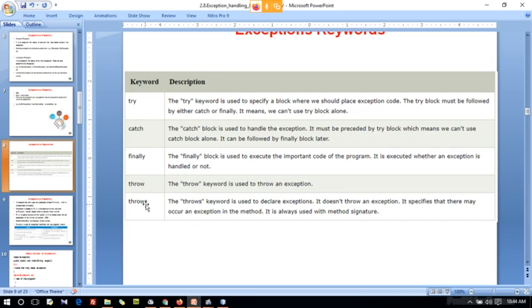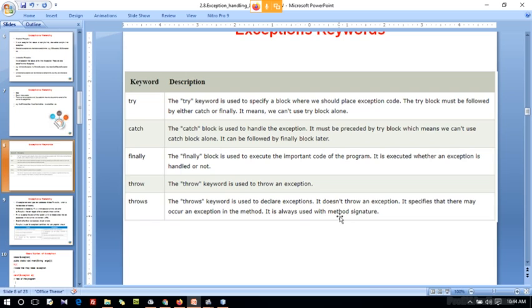At the time of learning throw and throws, surely you will get some confusion. The throws keyword can be used with methods. You are creating so many methods, right? Those methods can use the throws keyword to declare exceptions, and it does not throw an exception. It specifies that there may be exceptions occurring in the method.